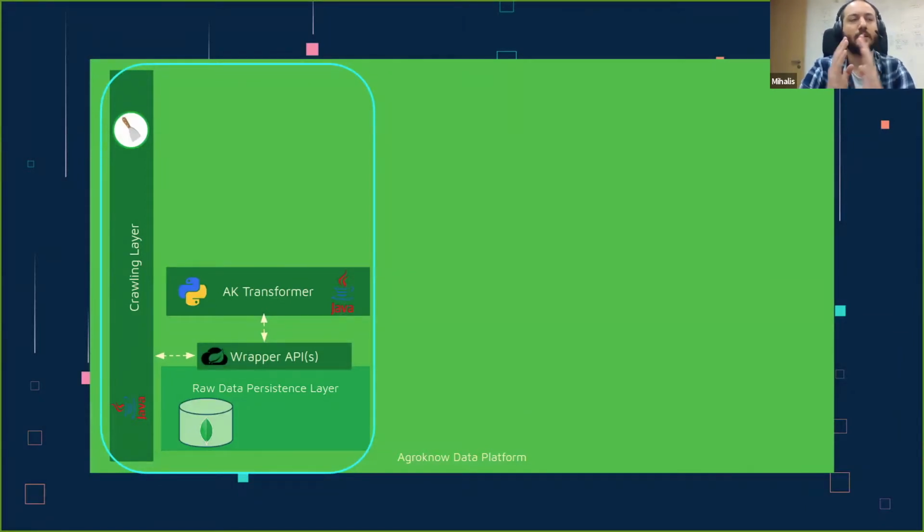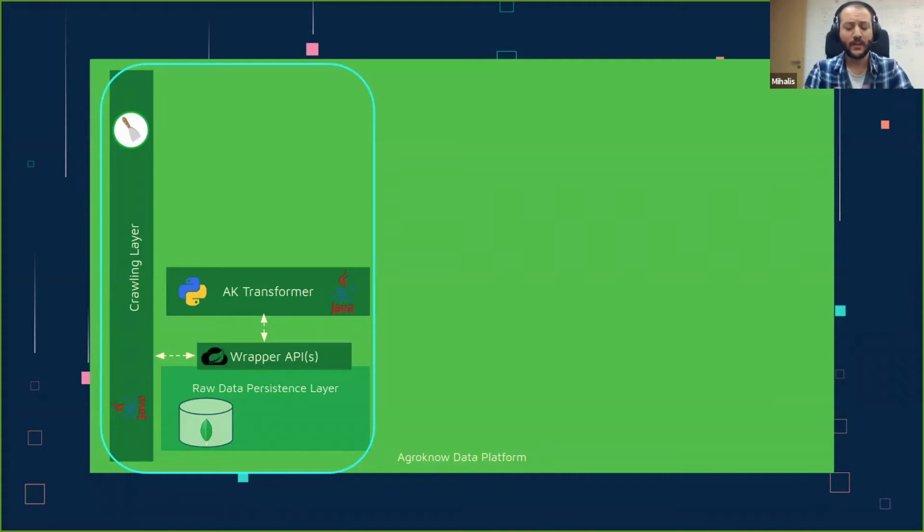Now, this is the layer of our crawlers, our web scrapers that are collecting this kind of data. They are constantly tracking this source of information and they're inputting it over to the rest of the data platform. And as far as technology is concerned, these web crawlers are mostly Java. However, we're currently experimenting with scraping. And okay, this layer actually gets a hold of the data.